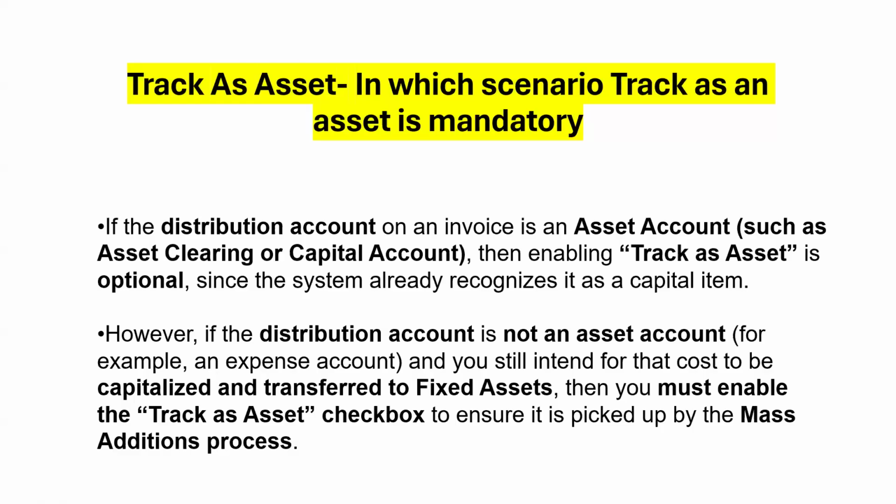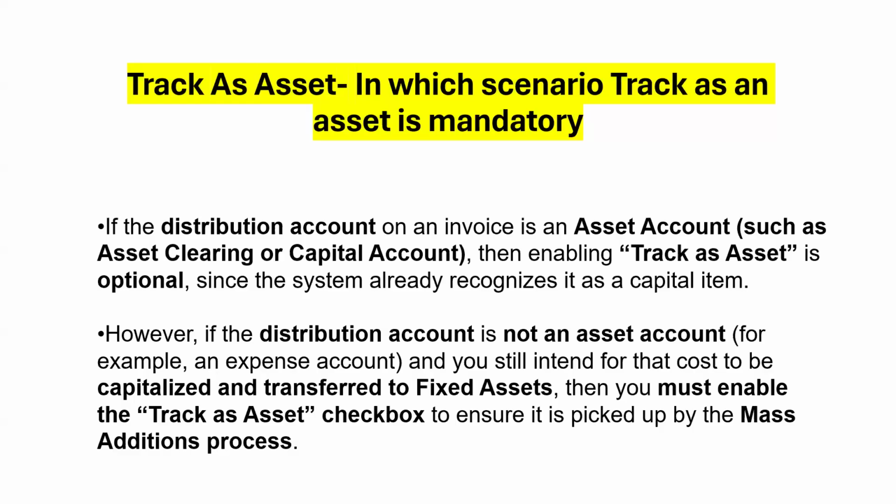So in normal cases, only the asset accounts are used to transfer the AP lines to the FA module to capitalize the asset. In which scenarios will we use the expense account to be capitalized in the FA module? That's another question. If you have a project accounting module and you are using project related costs like material and labor, they will use expense accounts initially.